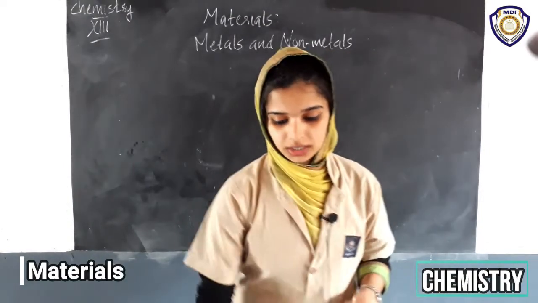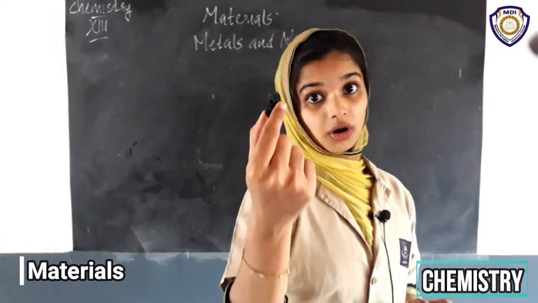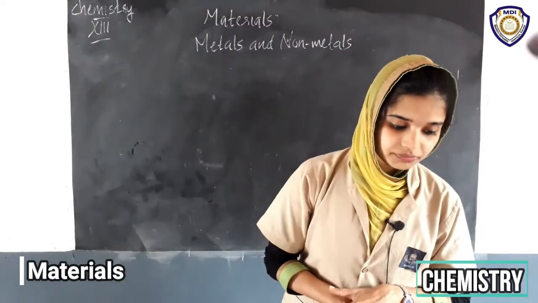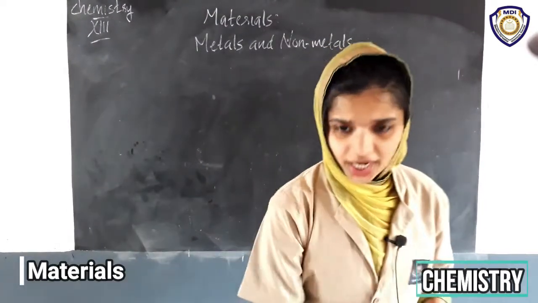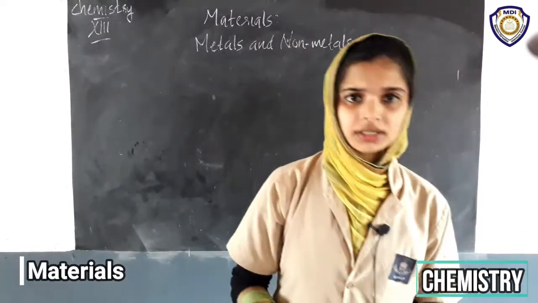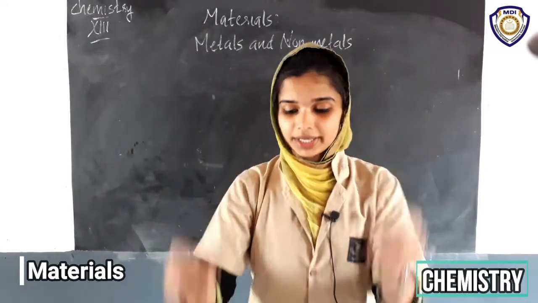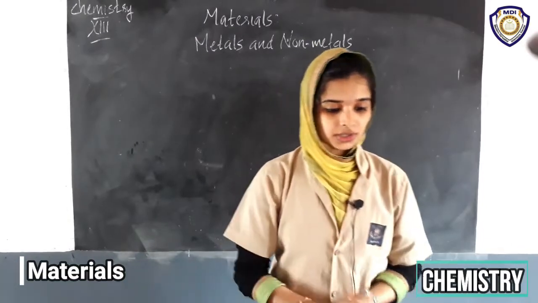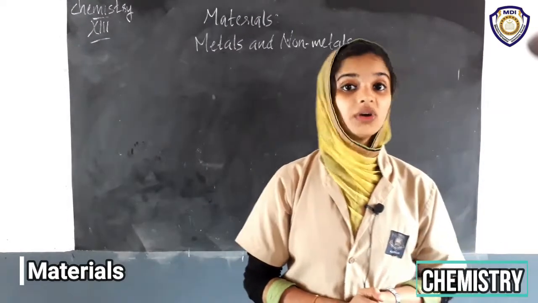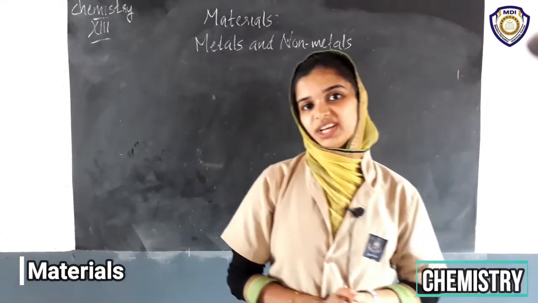Then coming to coal. You must have seen coal, which is used in your kitchen every day. So coal's appearance, is it shiny? No, it is dull. So write it there, dull. Is it very hard? No, it is not that hard. We can break it by our hand itself. So it is not very hard. Coming to sulfur, it is not shiny. Write it there, it is dull. And also it is not very hard.